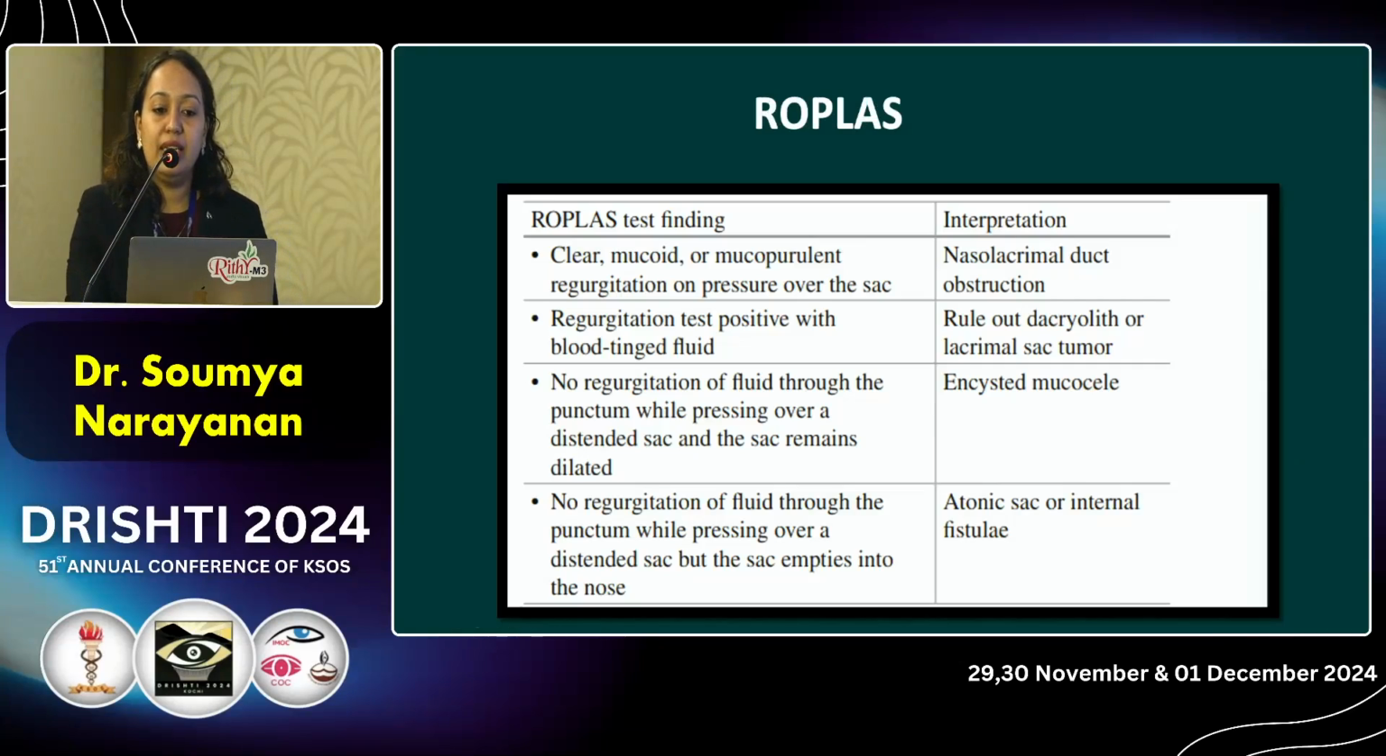So regurgitation test, that is a regurgitation on pressure over the lacrimal sac, is also an important test. So if the regurgitation is positive, it's suggestive of an NLD obstruction. But if there is blood along with that secretion, we should rule out dacryolith and most importantly lacrimal sac tumors. Sometimes the patient will have regurgitation negative, but there will be an encysted mucocele. And sometimes there will be a dilated sac, regurgitation negative, and on pressure the sac empties into the nose. So that is suggestive of atonic sac or internal lacrimal sac diverticulae.